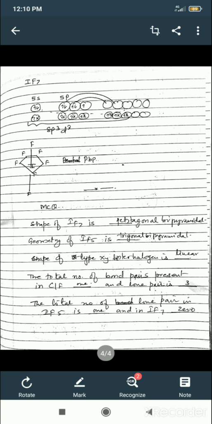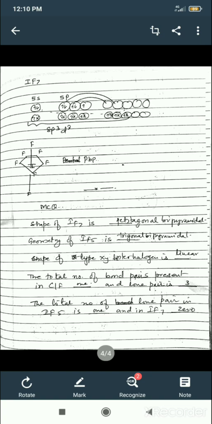I have brought some MCQs for you. See, if we will ask what is the shape of IF7, you must know the answer, pentagonal bipyramidal. Geometry of IF5 is trigonal pyramid, that is trigonal bipyramidal. Then shape of the XY interhalogen is linear.